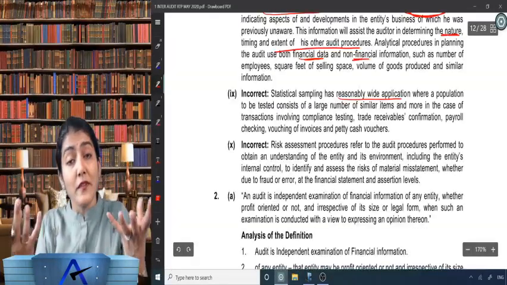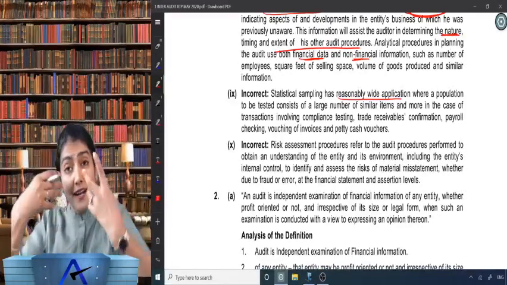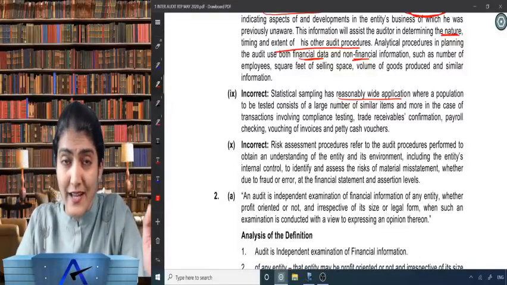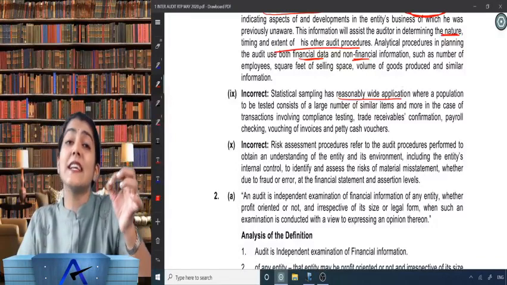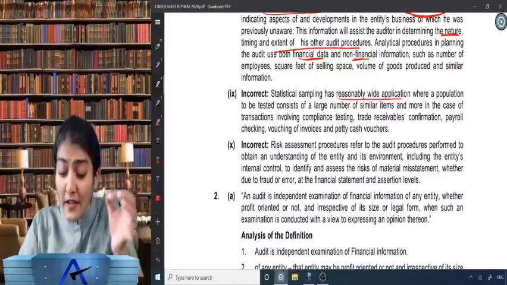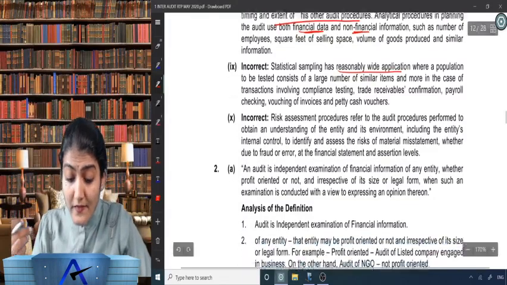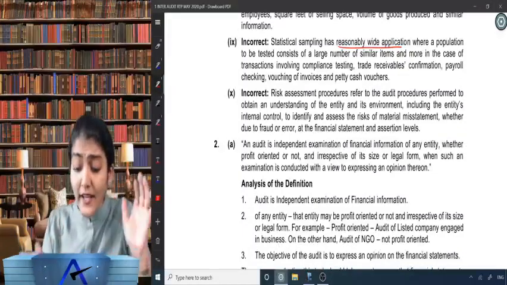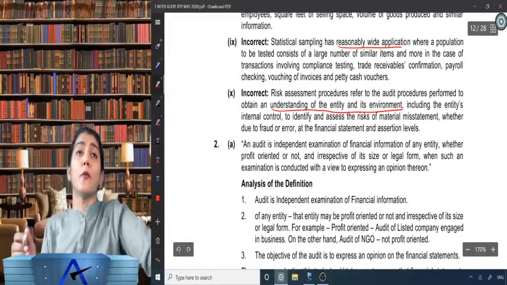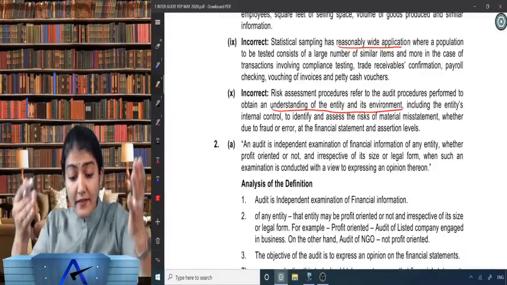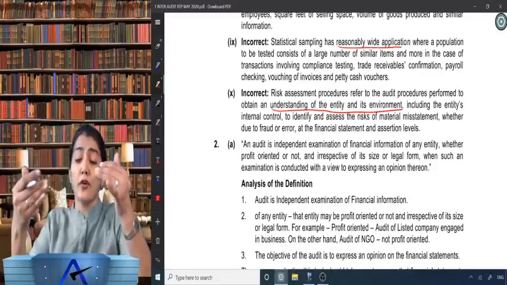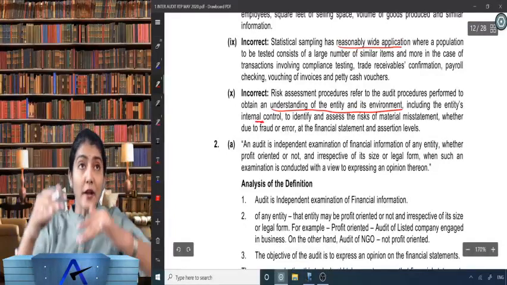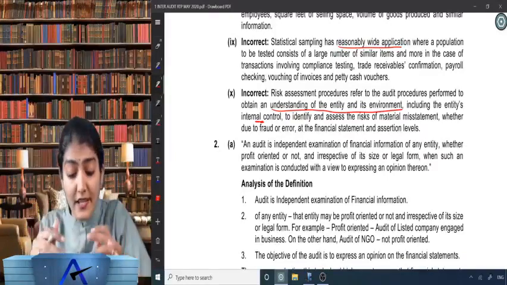So through risk assessment procedures, what are we trying to do? We are trying to understand the entity and its environment and thereby assess the risk of material misstatement. Risk assessment procedures refer to the audit procedures performed to obtain an understanding. What they said is that they are not helpful in understanding the entity and its environment. We are saying we perform them to obtain an understanding of the entity and its environment, including the entity's internal control, because as a part of understanding the entity, you also understand the internal control.